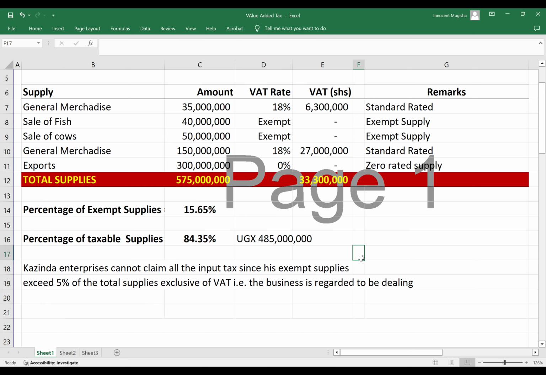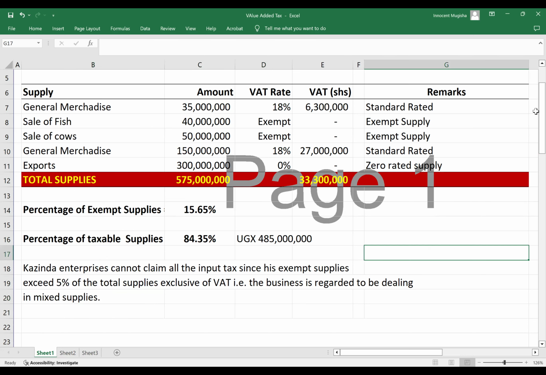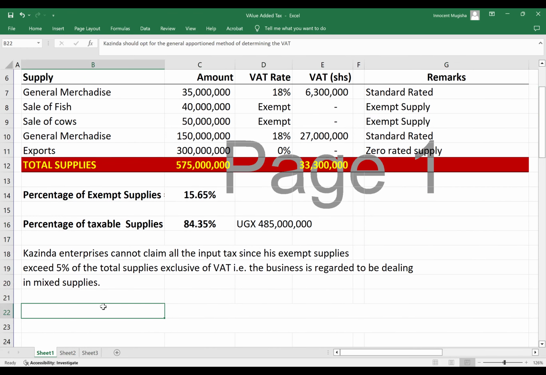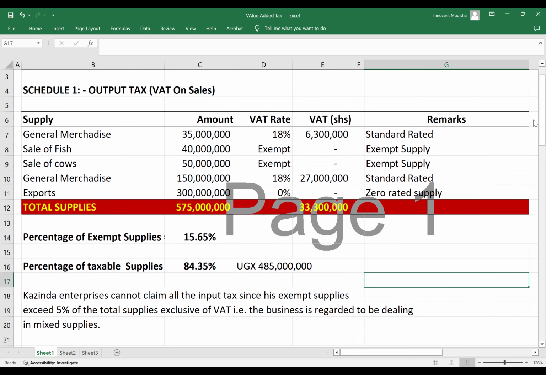The business is regarded to be dealing in mixed supplies. Now, there is an issue I've brought up right now. The issue of input.